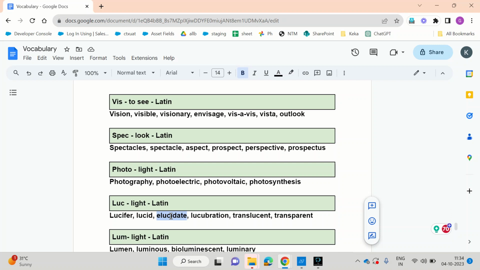Lucubration. Lucubration means it is very difficult to understand. Lucub is light. Originally, it is about studying in darkness. Earlier, there was no electricity, there were no lights. People used to study in darkness. Those people are lucubrating, meaning they are studying without light. They are studying in darkness.